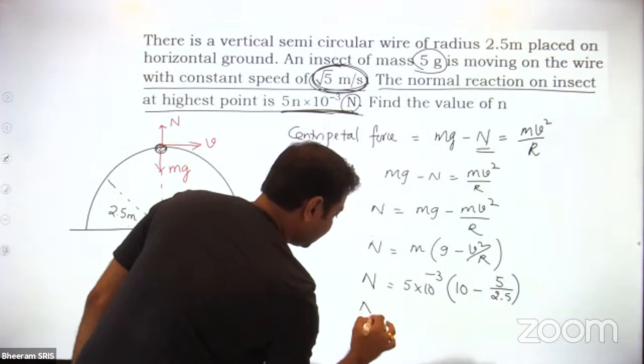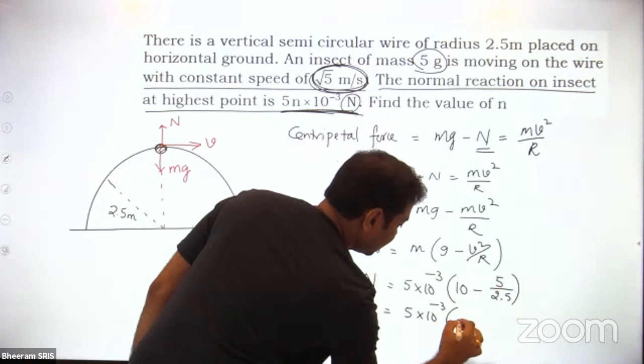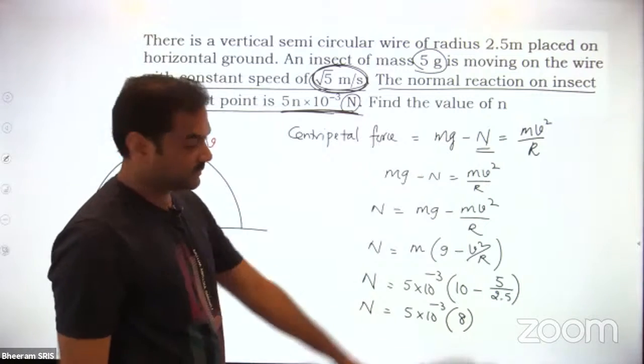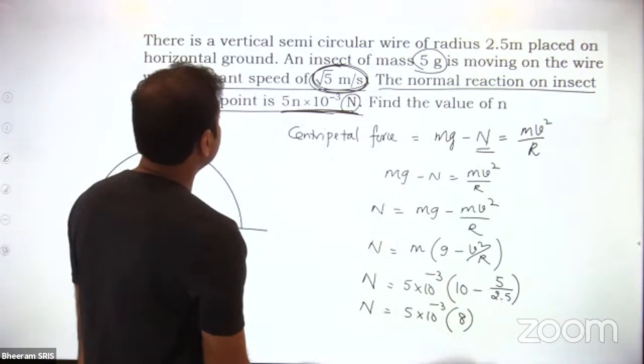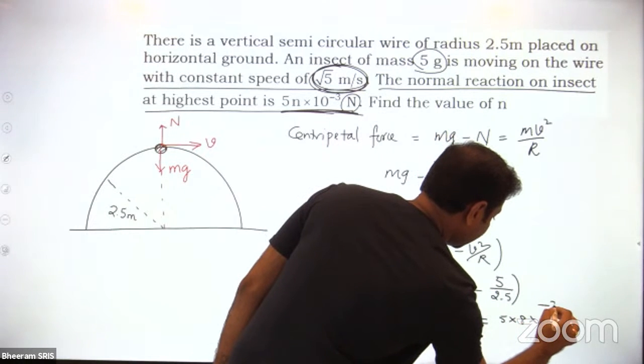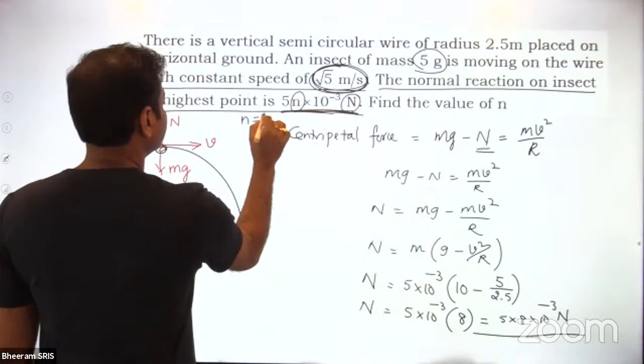So finally N equals 5 into 10 raised to minus 3 into (10 minus 2), which is 8. So it is 5 into 8 into 10 raised to minus 3 newton. N value should be equal to 8.